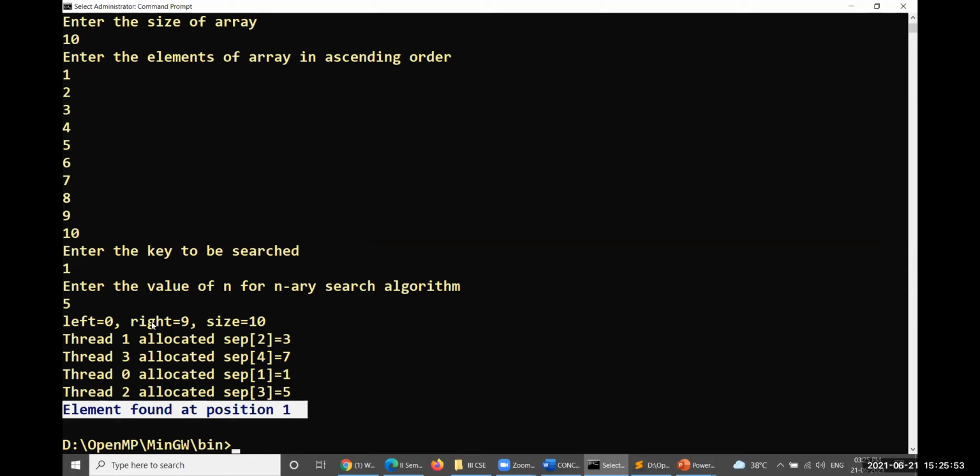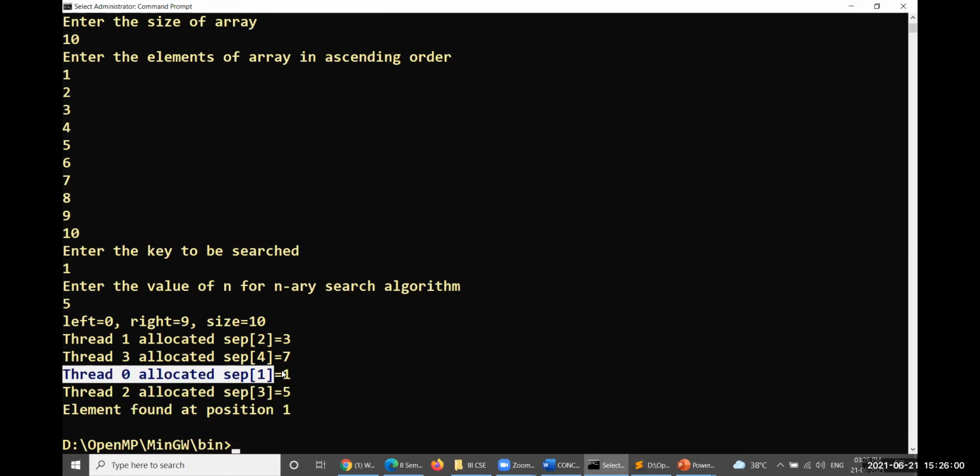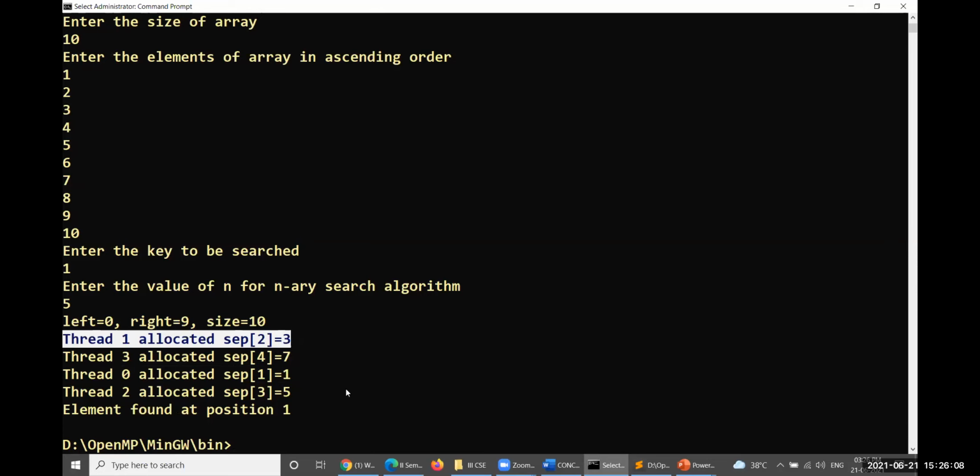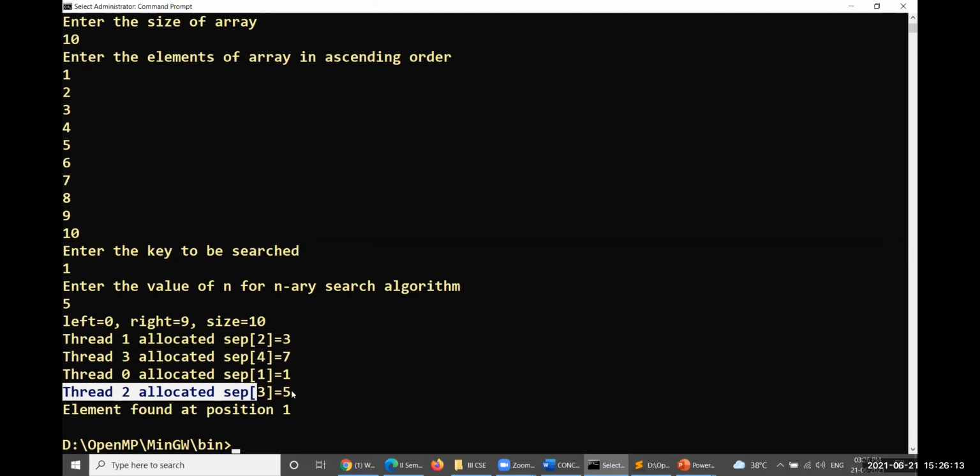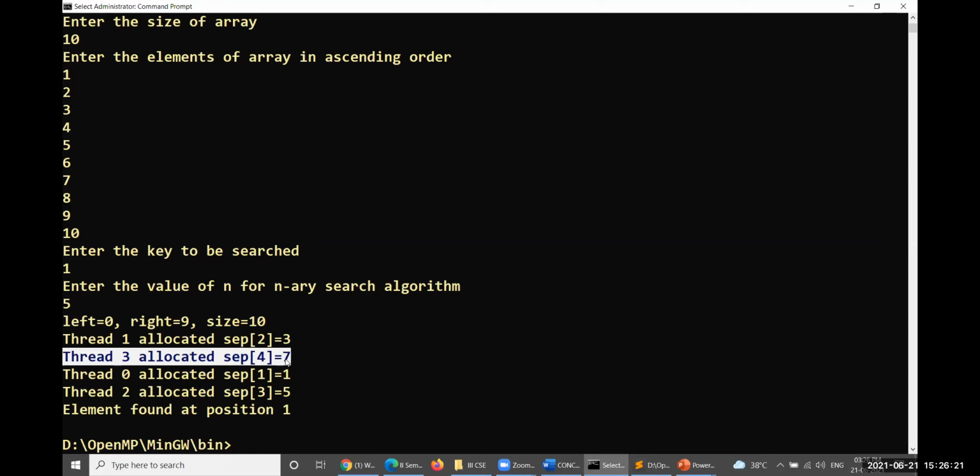Okay, left equal to 0, right equal to 9. Total size will be equal to 10. 0 to 1 will be taken by thread 0. Thread 1 will take 2 to 3. 4 and 5 will be taken by the next thread. Thread 4 will take 7 and 8. And 9, 10 has been taken by one more thread. That thread is not displayed here.